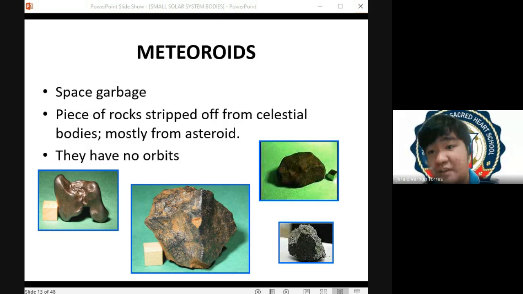And some of the plants there in deciduous and coniferous forest, meron silang mga pyrochemicals that can actually start fire. And if that is the case, hindi siya due from internal forces coming from the planet Earth. It's due to some external forces kaya tayo nagkaka-wildfire. Ganun din yung anthropogenic fire. So that is actually a good example.